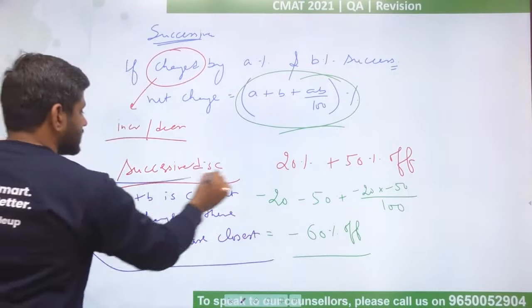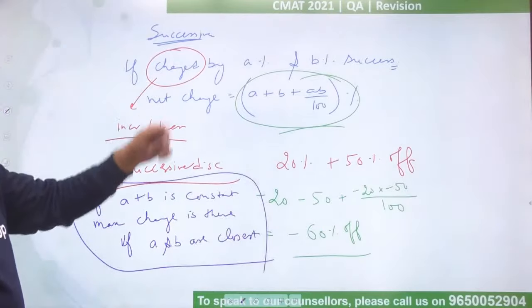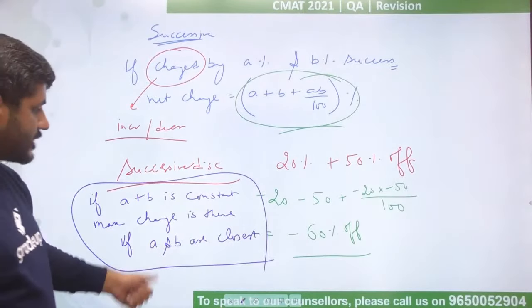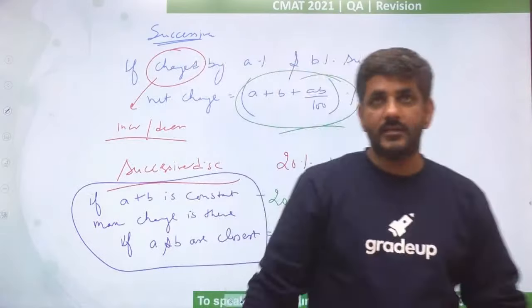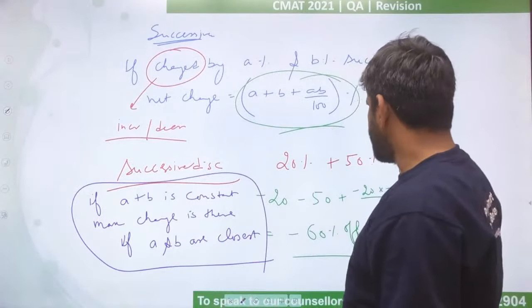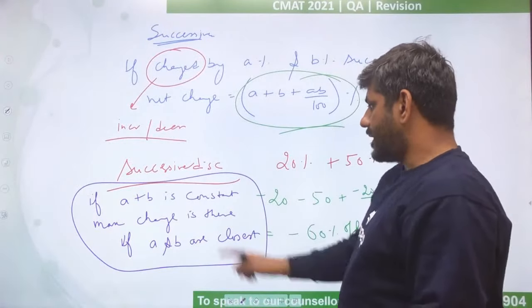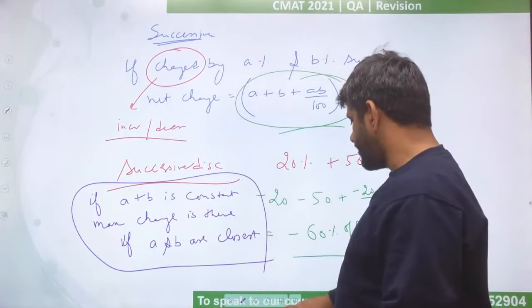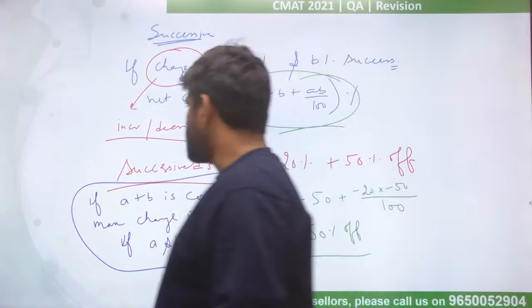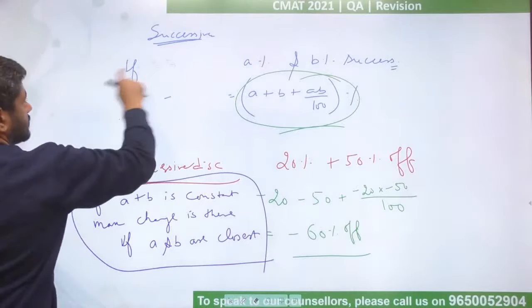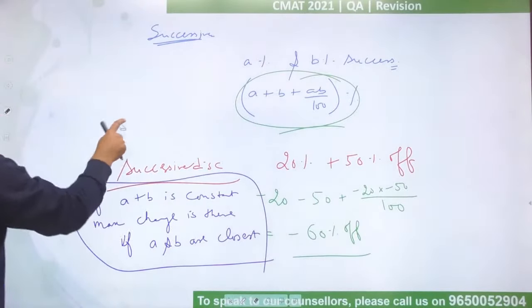What exactly I am talking about, I'll write that as well. So please read it once. Take whatever I have written over here. If A plus B is a constant, maximum change is there if A and B are closest.